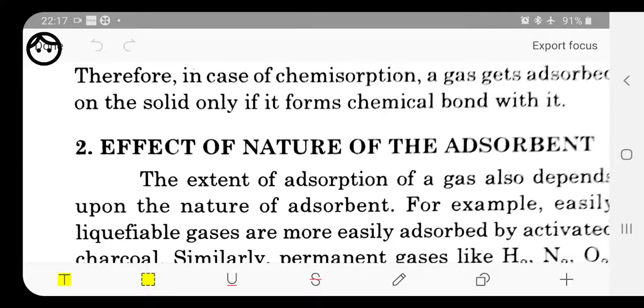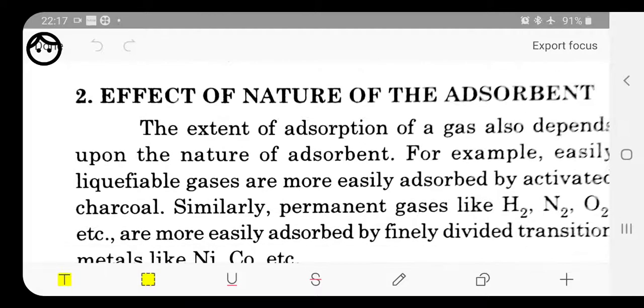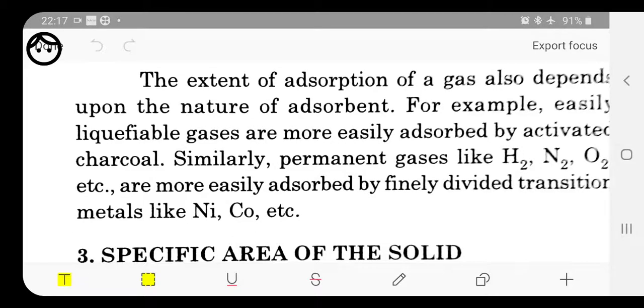Now here we are talking about the substance on which the gas is going to be adsorbed, that means the solid surface. The extent of adsorption of a gas also depends upon the nature of adsorbent. For example, easily liquefiable gases are more easily adsorbed by activated charcoal. Similarly, permanent gases like hydrogen, nitrogen, oxygen are more easily adsorbed by finely divided transition metals like nickel, cobalt, etc. So it also depends on the type of adsorbent.